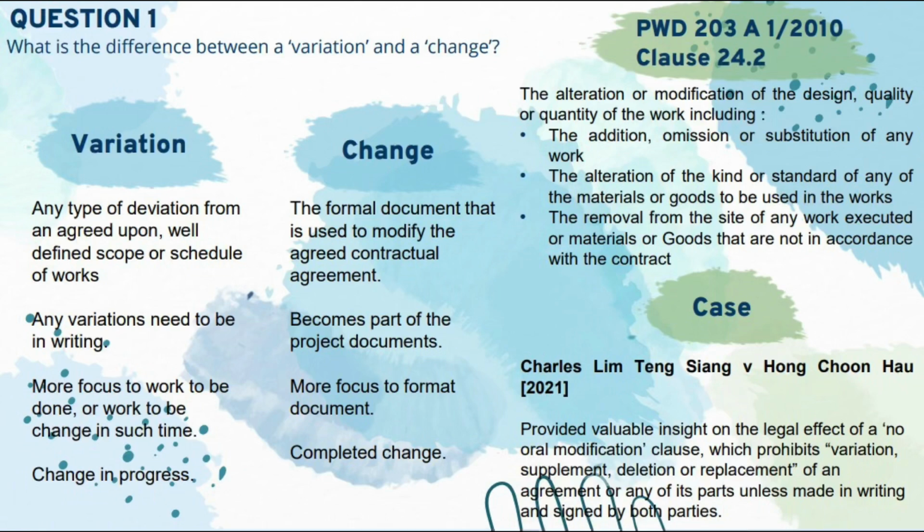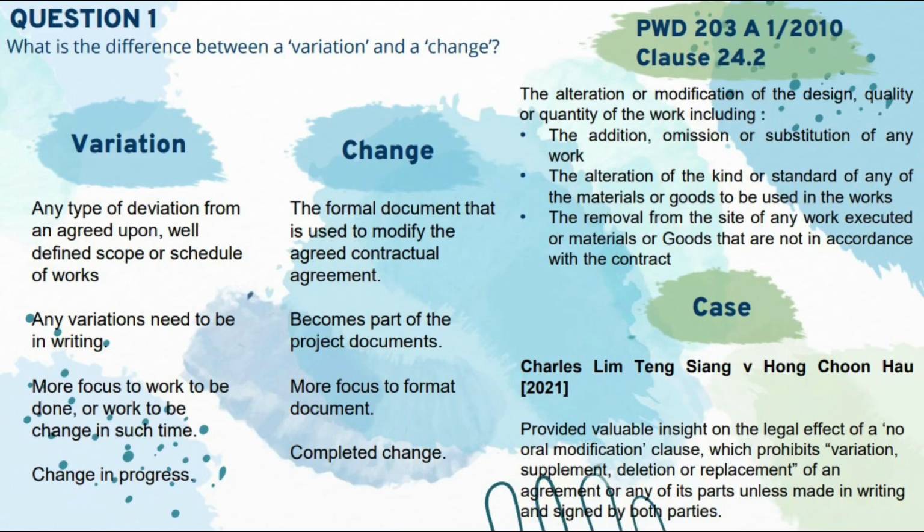Let's take a look at clause 24.2 in PWD 203A version 1 2010. It says that the alteration or modification of the design, quality or quantity of the work, including the addition, omission or substitution of any work, the alteration of the kind or standard of any of the material or goods to be used in the works, and the removal from the site of any work executed or material or goods that are not in accordance with the contract.